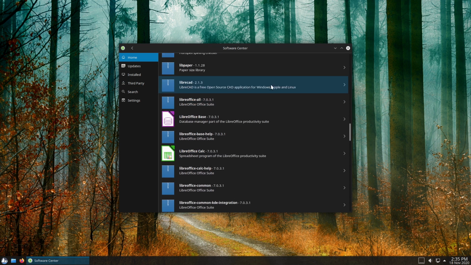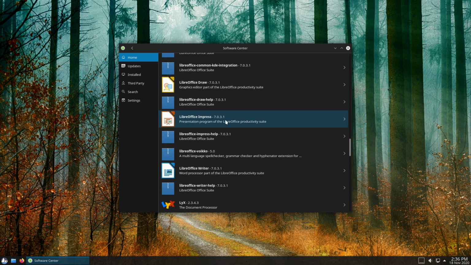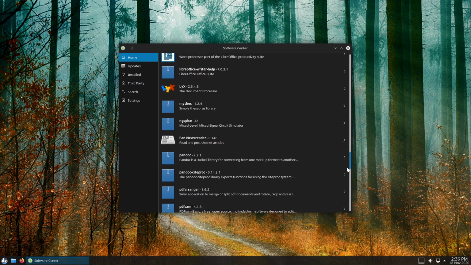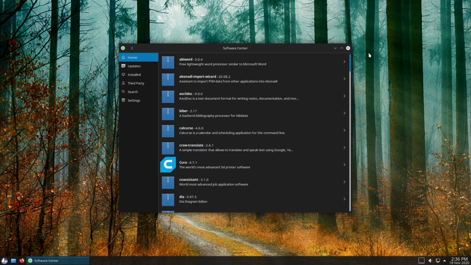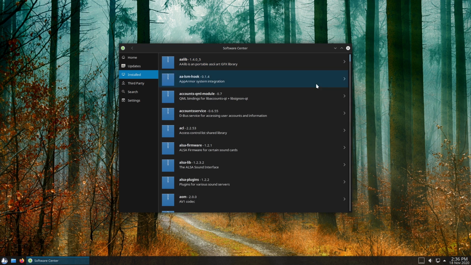So here's LibreOffice, which you should be able to install the full LibreOffice package suite as well, or maybe you just do the individuals. I don't know. We do have an update manager over here. You can check for updates in the GUI. There was a time way back early in the day that, last I knew, has been completely resolved, where updating in the GUI actually crashed the system. That was an old bug that is now since fixed.